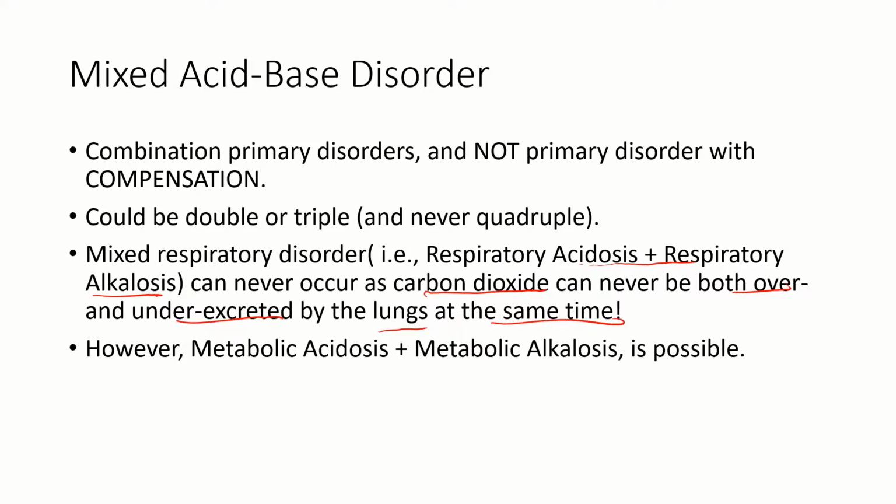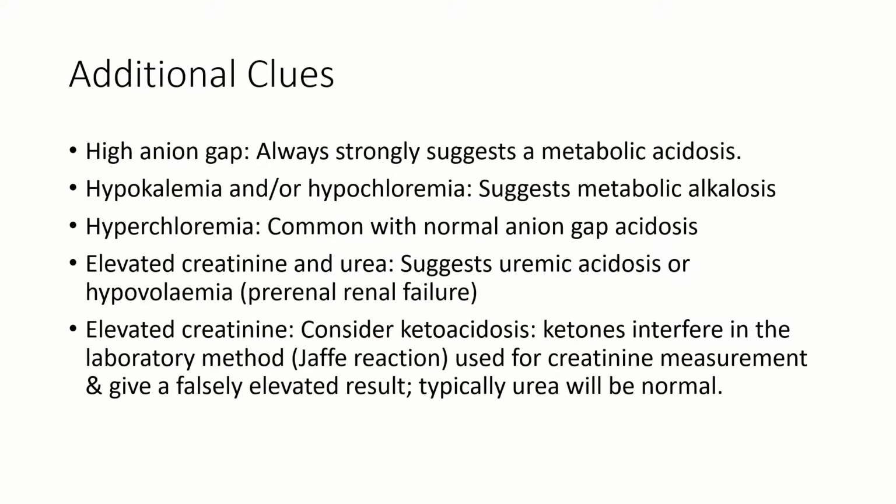In case of metabolic disorders, this is different, and metabolic acidosis and metabolic alkalosis can coexist. What this means is that a mixed acid-base disorder can be triple but never quadruple, because remember, respiratory acidosis and respiratory alkalosis cannot coexist.